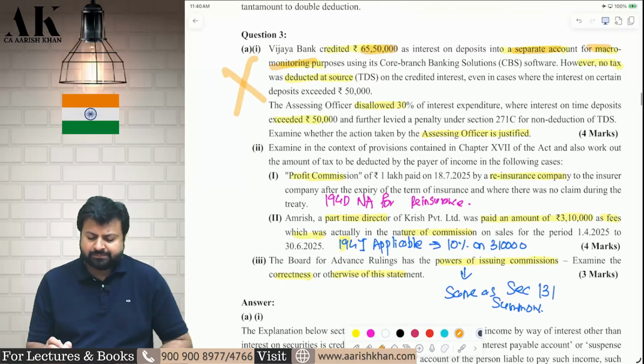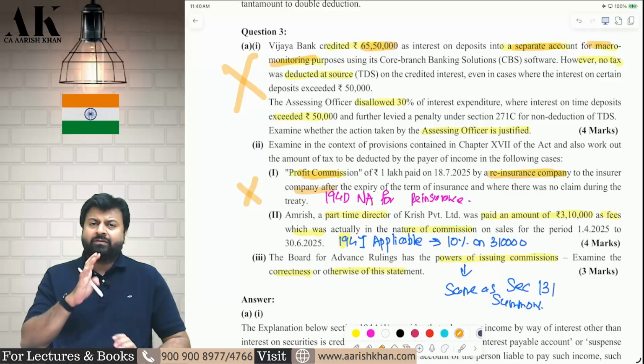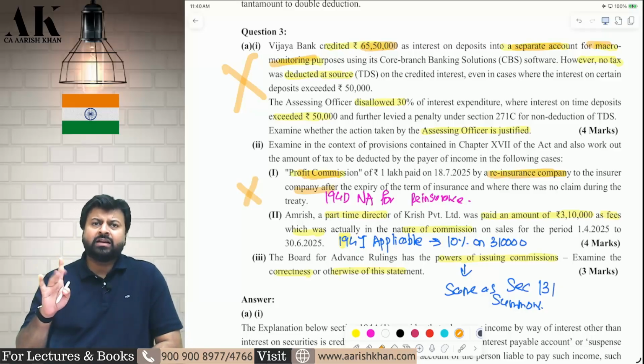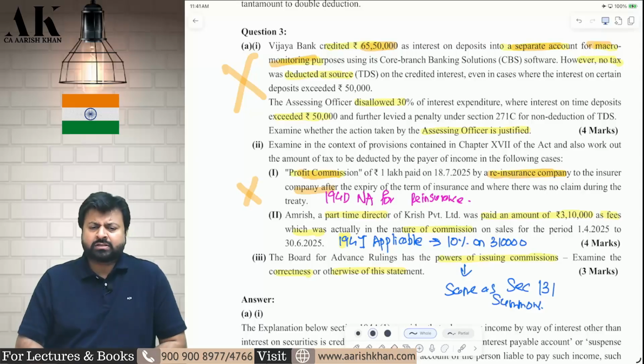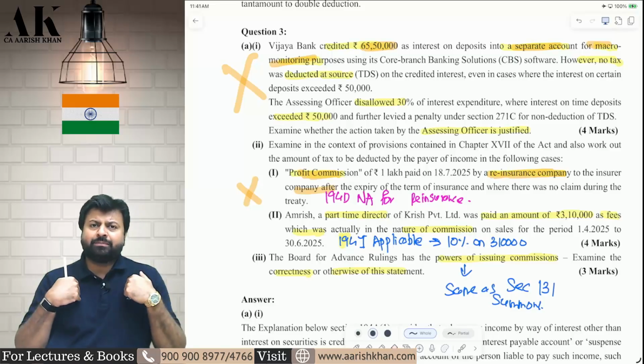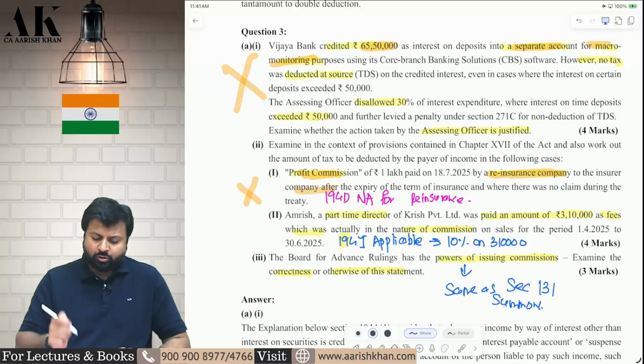Okay. Next, you are giving some profit commission by a reinsurance company to the insurance company. Whether TDS is applicable? No. In 194D, it is very clearly written that insurance commission will not include reinsurance. Therefore, on reinsurance, TDS will not be applicable. If it is a normal commission, then it is applicable. If an insurance company is paying to an agent, then TDS will be applicable under 194D. But if an insurance company is paying to another insurance company for reinsurance, then TDS is not applicable. I hope it is clear to all of you.